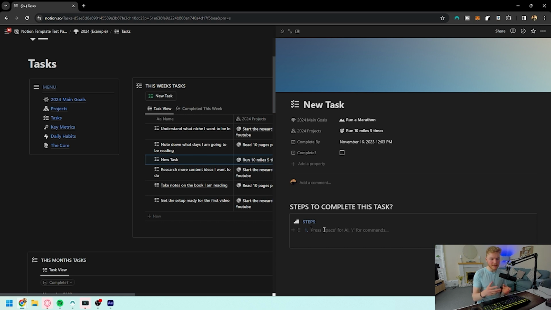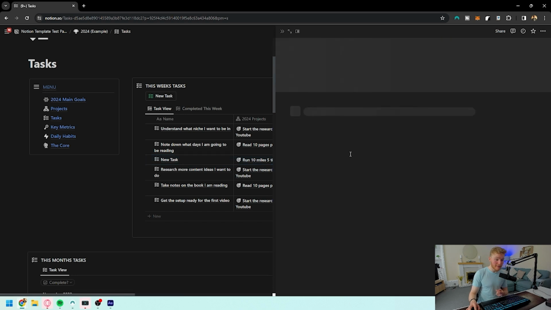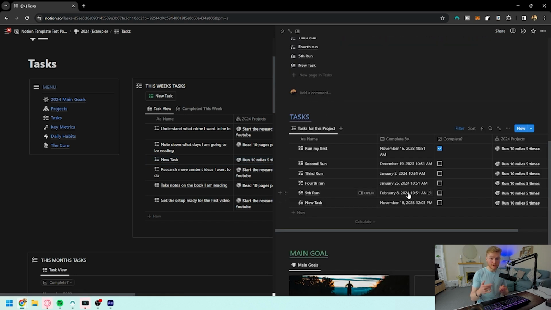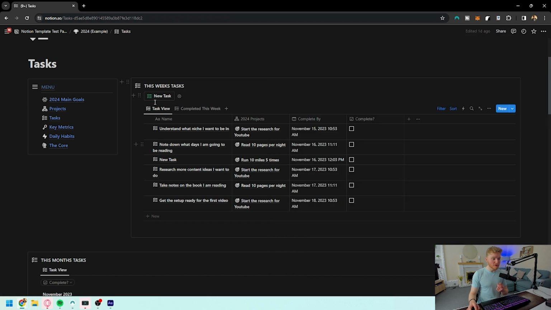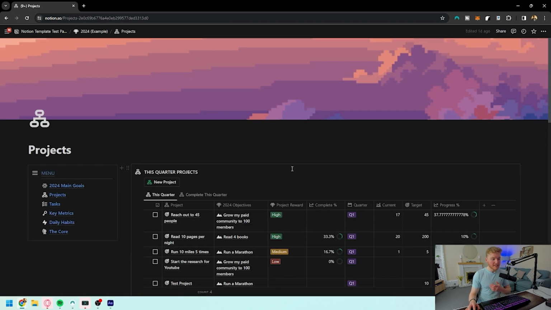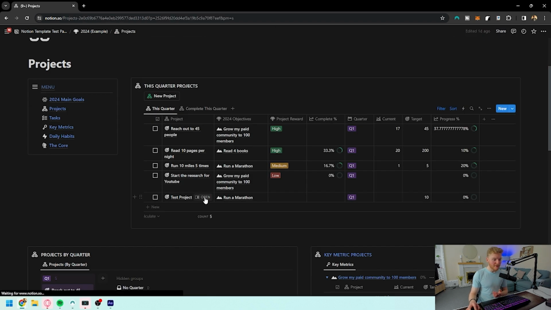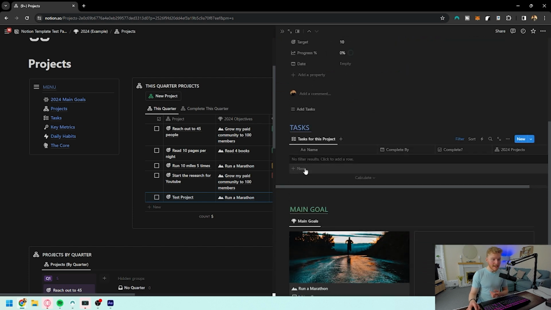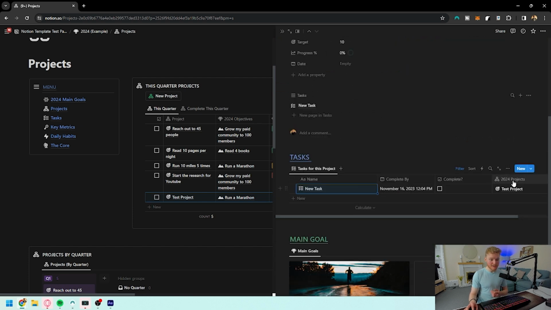And from here, you can put in the steps to complete the task if there's more steps related to it. But what I would recommend is separating all the task steps that you need to do for the projects. This also means when we come back into run 10 miles 5 times, we're going to be able to see this new task that I just created to have in here. The awesome thing about these tasks as well is that if we come into projects themselves and we have the test project, from this area, we can add as many new tasks as we'd like that is already directly related to the test project that we've just created.